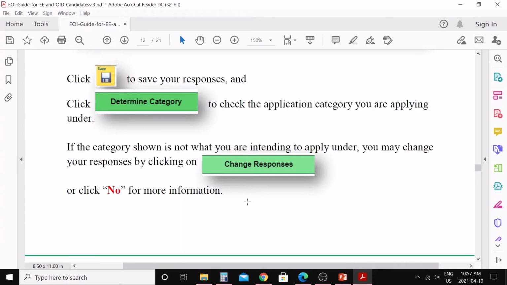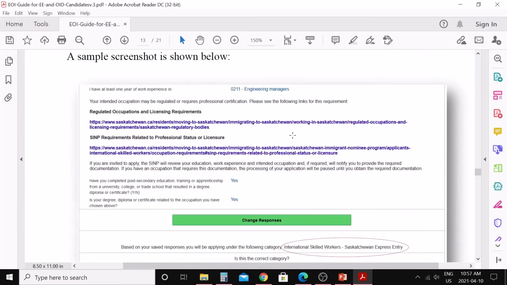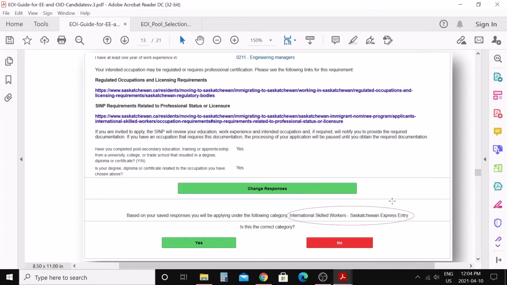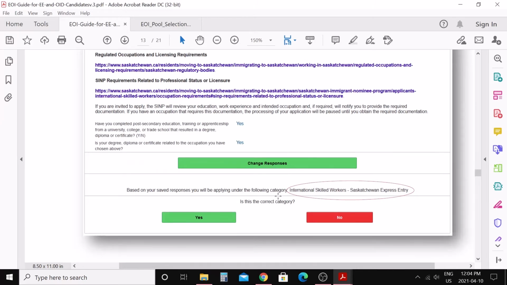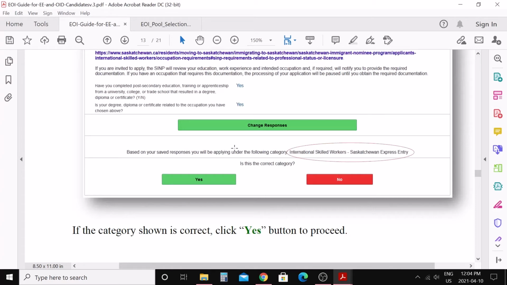When you click on the save button, a pop-up screen will show like this. You can see here under which category you are applying, and if you think you need to change something in this information, you can click on change responses and make your changes. If it's totally irrelevant, you can click on no and start over. And if you think this is okay, then you can click on the yes button to proceed.